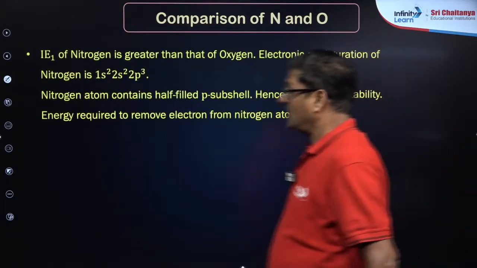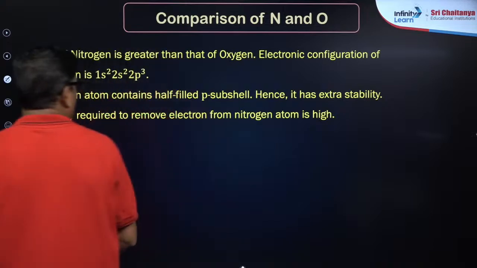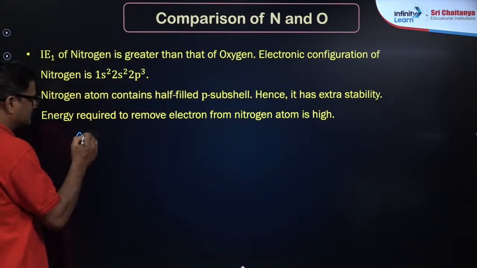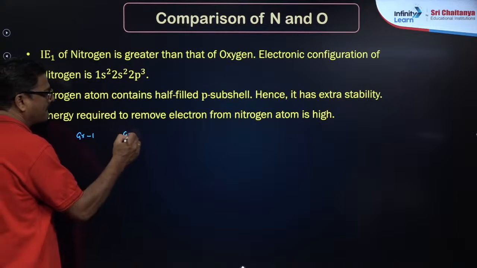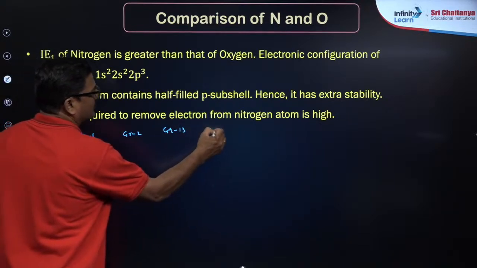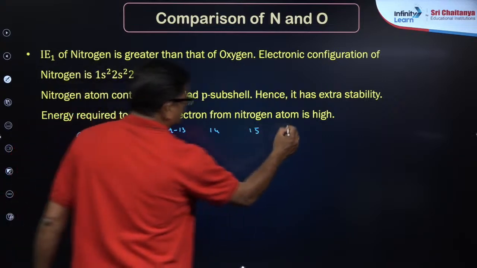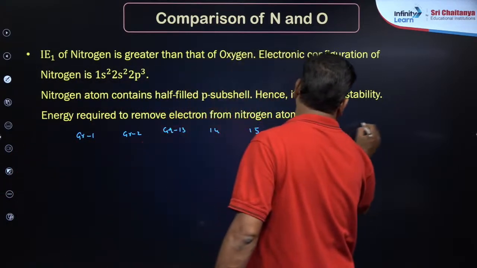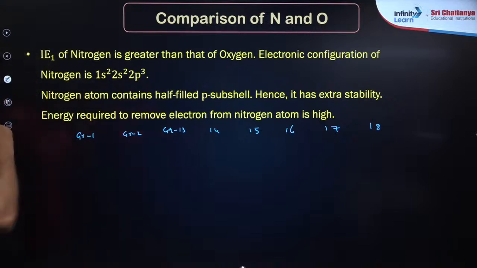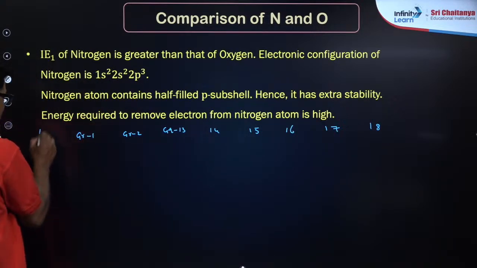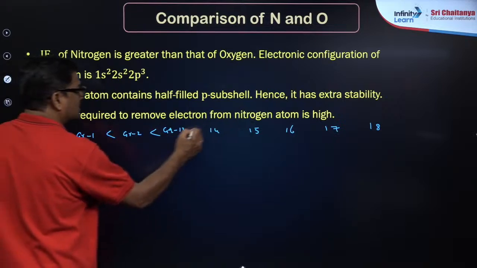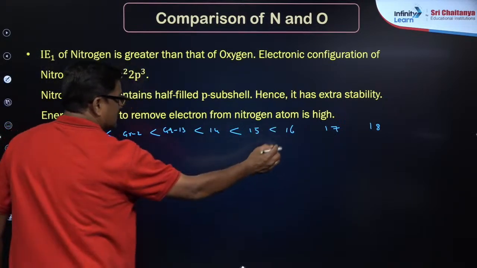Talking about ionization energy of nitrogen is greater than that of oxygen. You can say group 1, group 2 and group 13, 14, 15, 16, 17 and 18, है ना? So as I said, across the periodic table ionization energy increases. So what are you expecting? Increases.